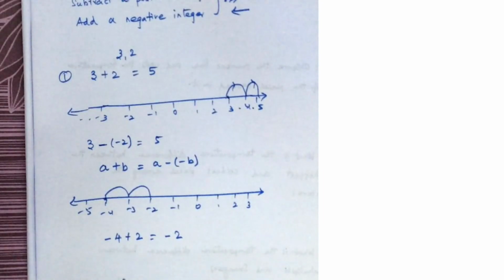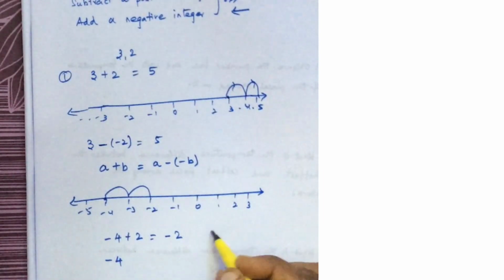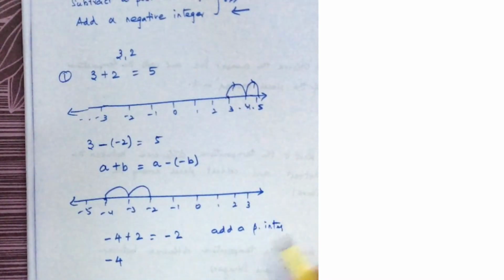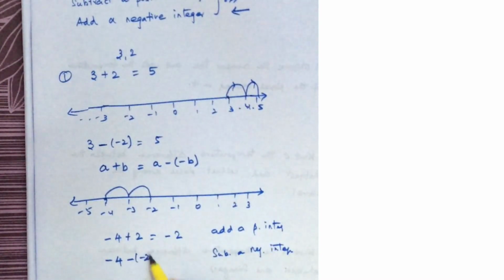The same thing, instead of adding a positive integer, I am subtracting a negative integer. So minus 4, I am subtracting a negative integer.